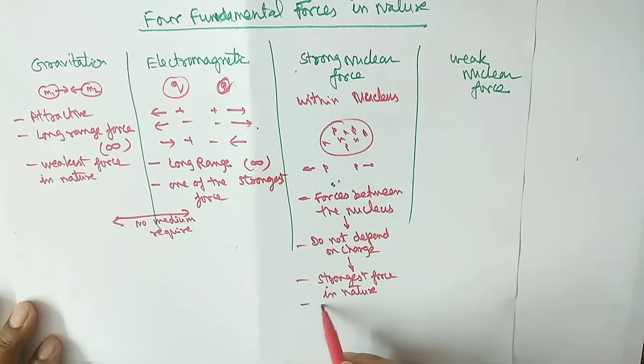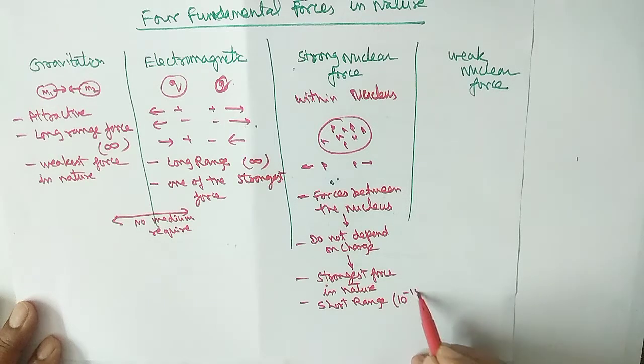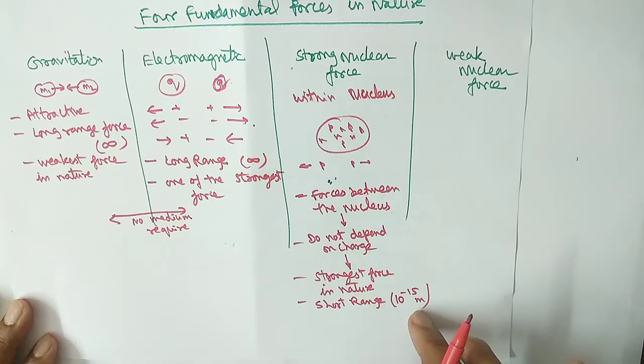And remember, it is a very short range force. What is the range? It is approximately 10 to power minus 15 meter, that is, the size of the nucleus. Sometimes in some books it is written as 10 to power minus 14. So up to this range only it works. This is the strongest force. Okay, remember. Now about the weak force.